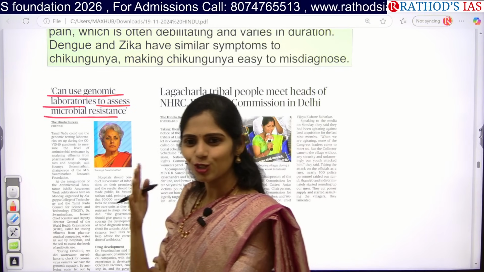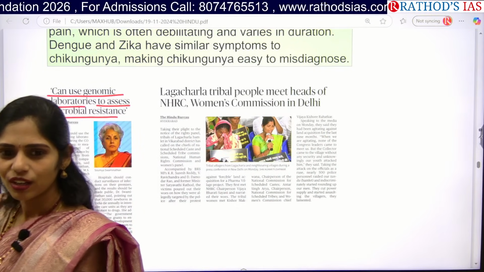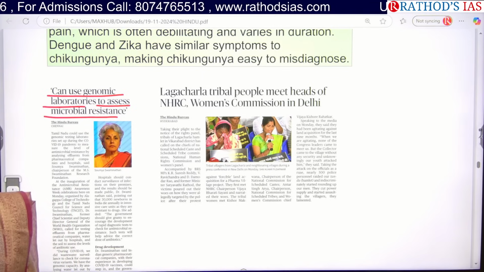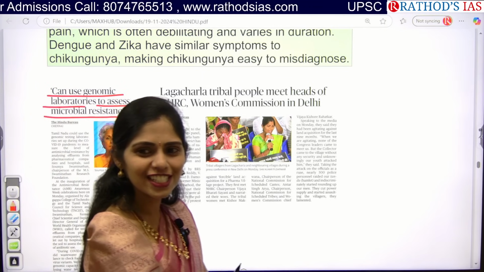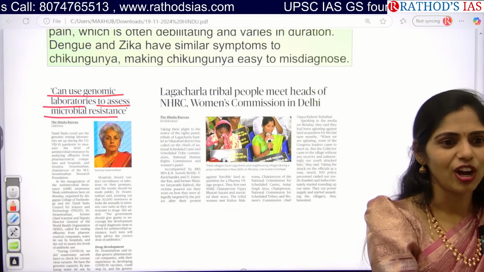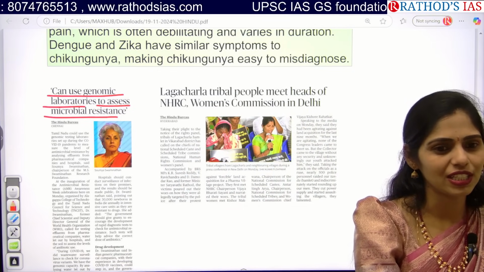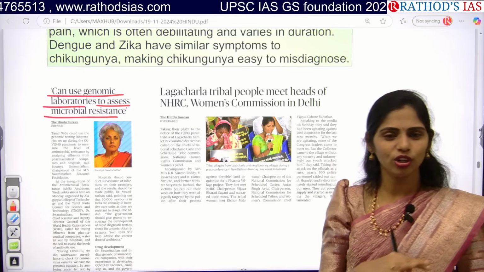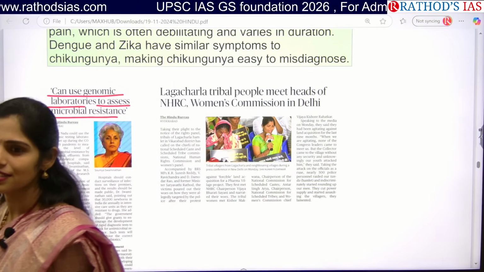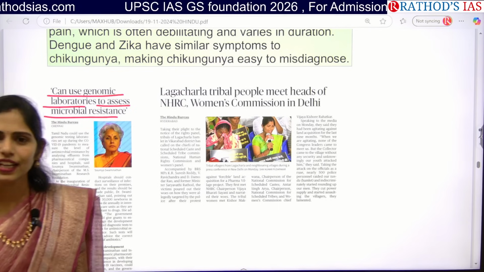Which disease does the brain-eating amoeba cause? Not anemia. It is eating your brain. The layers of the brain are called meninges. It causes meningitis. Next.